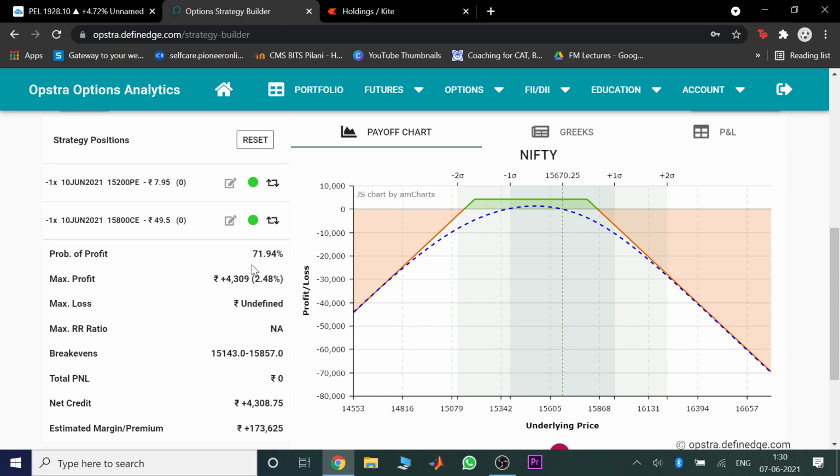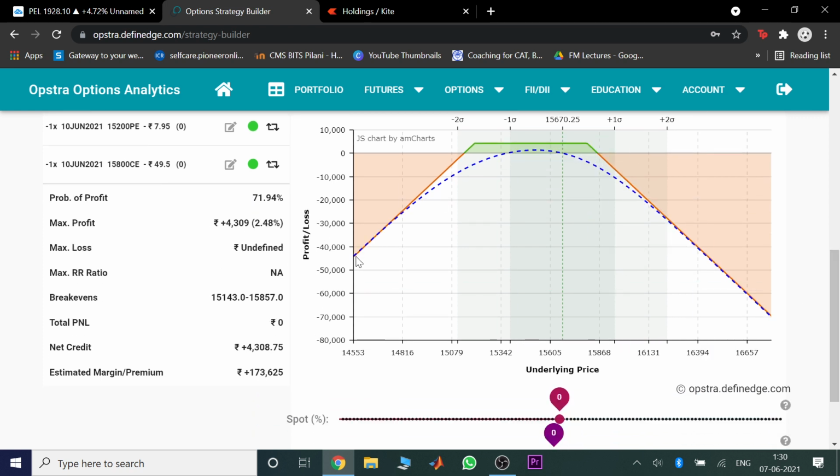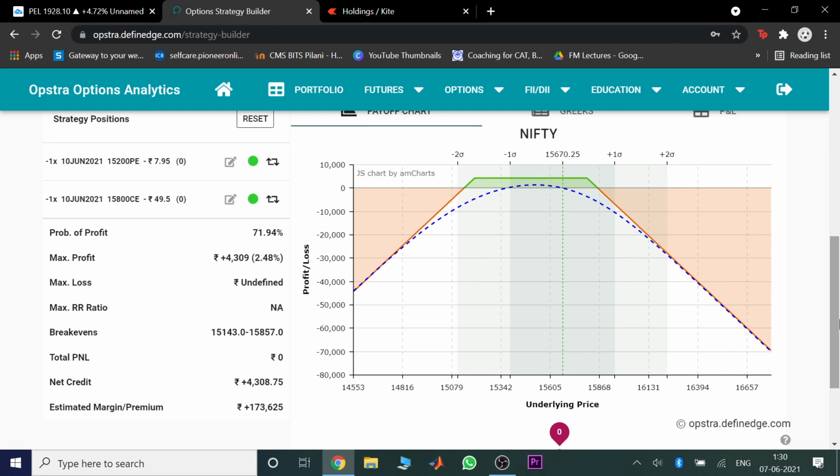You can see here also the probability of profit. I'm not quite sure how this probability is calculated, probably on a statistical basis, but let's keep this aside. You can just say that it is a high probability trade, and max profit and max loss will be undefined. Why? Because this is unhedged now. We have sold one put option and one call option, so two naked options. Obviously the loss will be maximum, infinite loss.